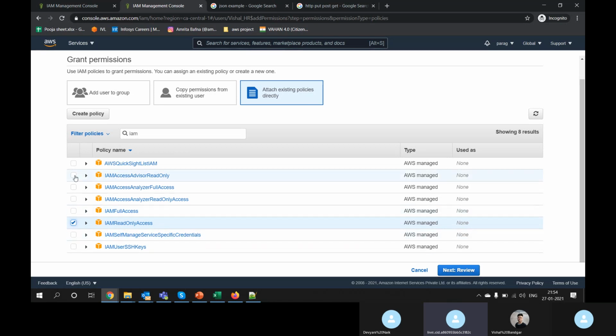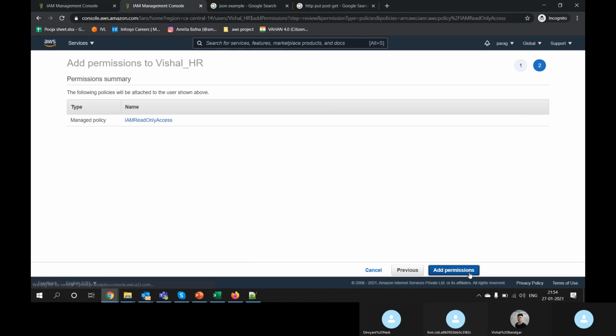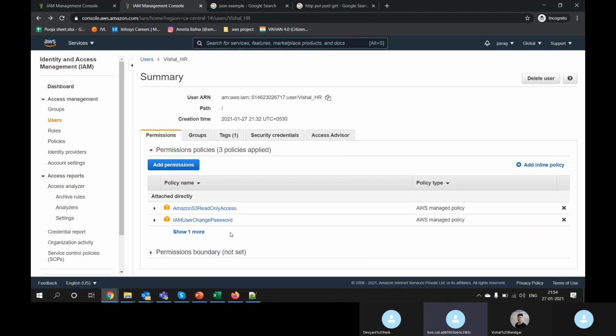I can click multiple policies also, but right now I'm giving only one. You can review here and check. So Vishal now has two policies attached by me. This is a default policy for changing the password, attached by the AWS. I have given the S3 policy, and I have attached the IAM policy.